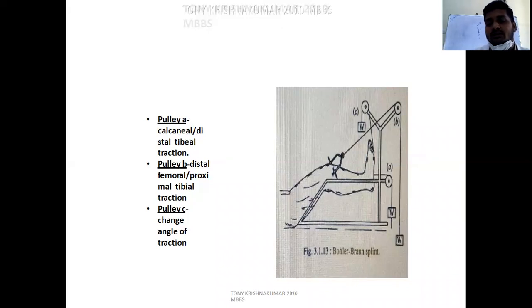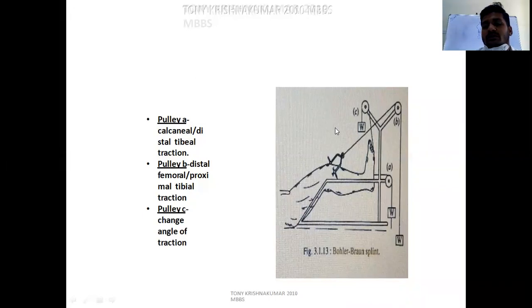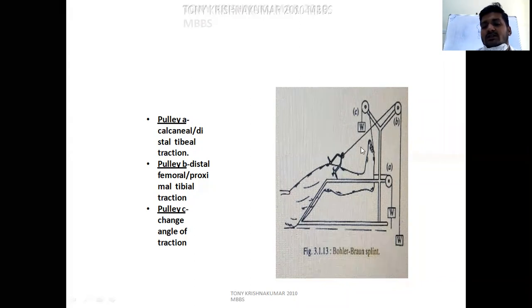It has three pulleys. See, this one is for calcaneal traction or lower tibial pin traction, and this pulley is for upper tibial or distal femur traction. And this third pulley is to change the direction or to prevent the equinus of the foot.